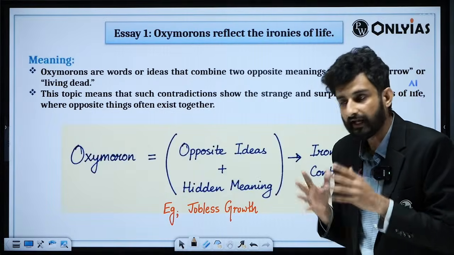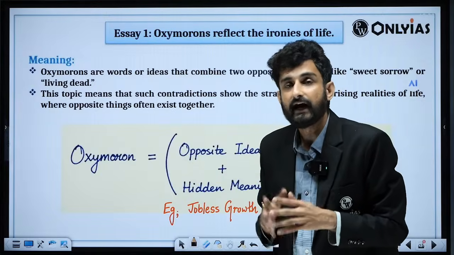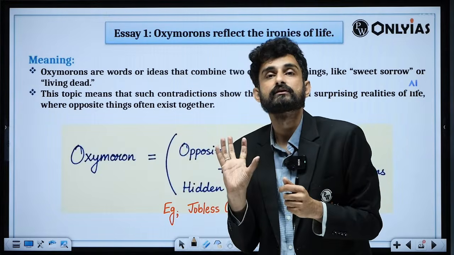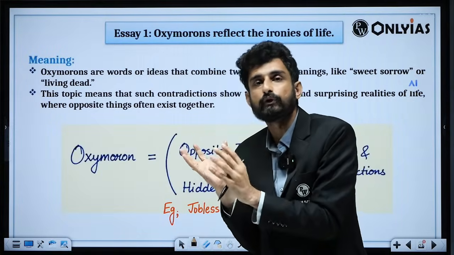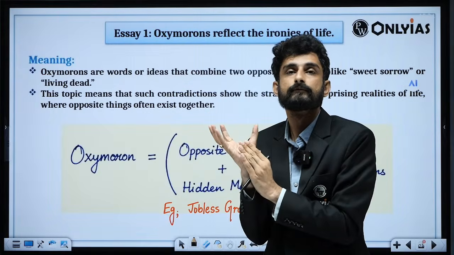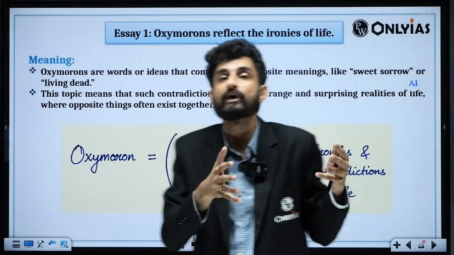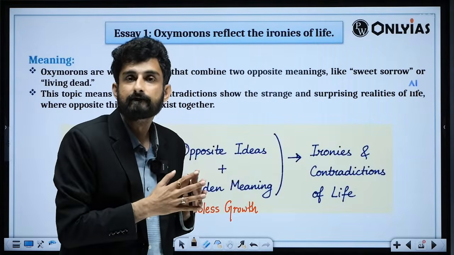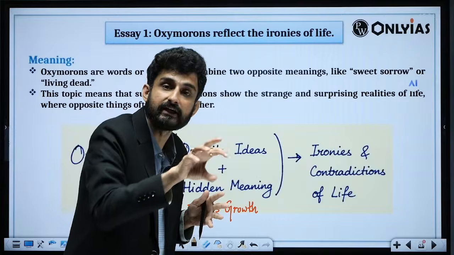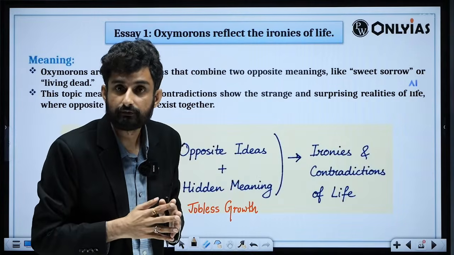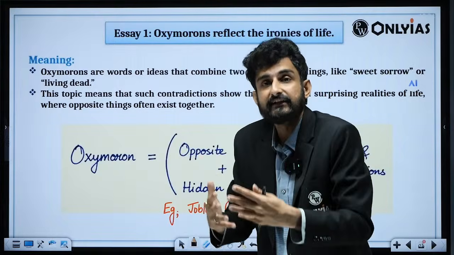If I want to give an oxymoron for UPSC aspirants, I can say UPSC aspirants and revision. A UPSC aspirant is one who rarely does revision, who rarely follows one book, one source. These terms are also oxymorons to life. The majority of UPSC aspirants are not able to clear the exam. Why? Because they hardly revise. So UPSC aspirants revising each day is in itself an oxymoron. They reflect the surprising realities of life that exist.